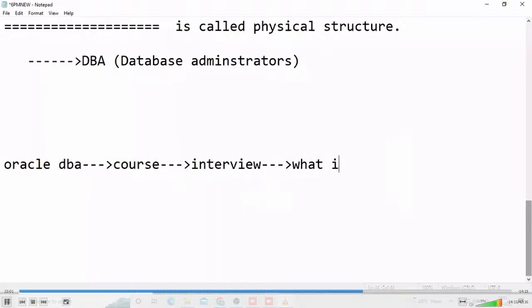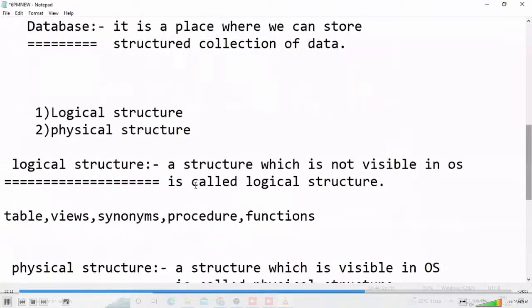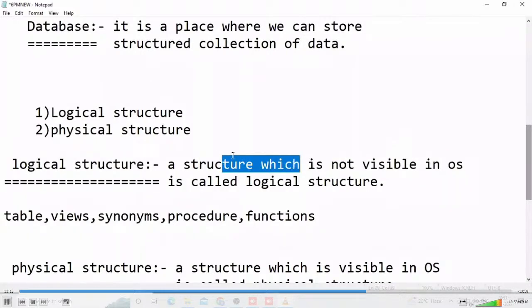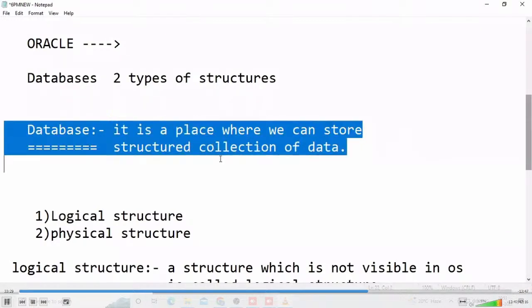They're asking, what is a database? Whenever they ask what is a database, if I say, oh, it is a bookish knowledge, a structured collection of interrelated data that is stored in a place, a structured collection of data, then I am immediately rejected. Immediately. Why? Because this is the developer definition.